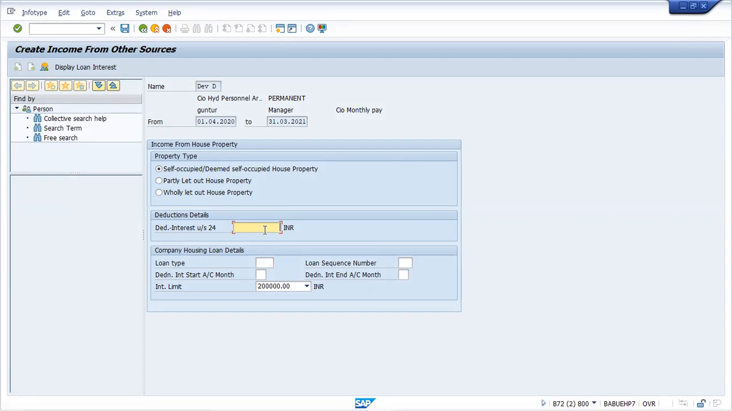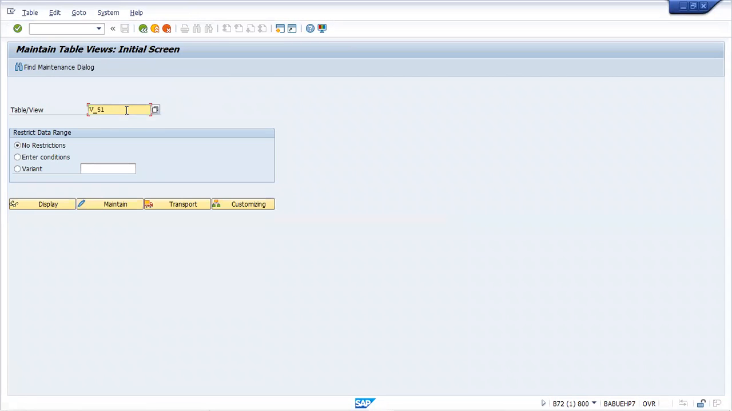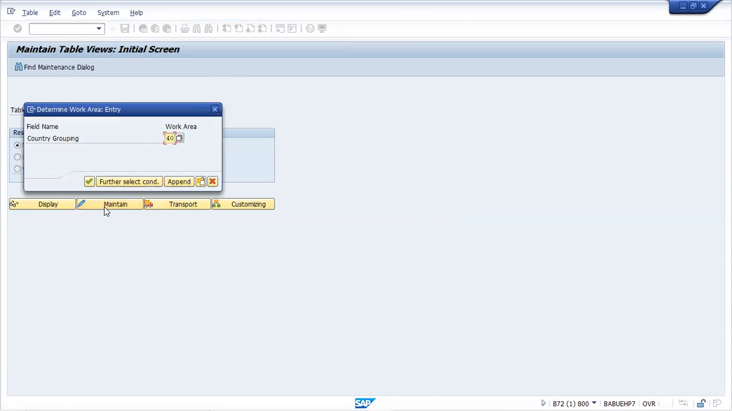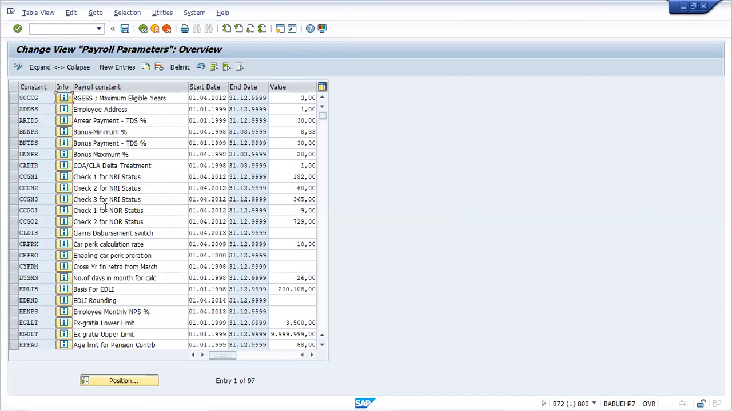Go to another table, the P511K, EP11K constant. In that, you go to the constant. Yes, sir. REP24.